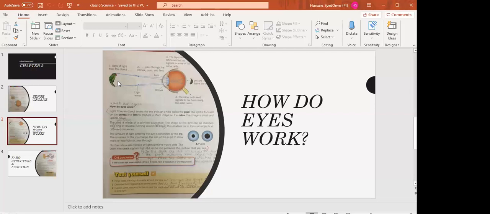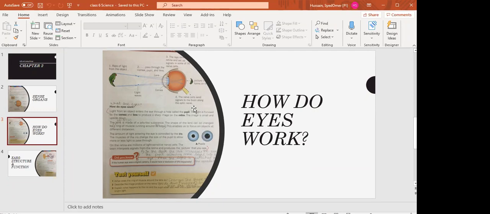Firstly, the rays of light from the object enter our eyes. They will strike the cornea, pupil, and lens. We have studied that the hole in the middle of the iris is called the pupil. As you can see over here, this black color is the pupil, and the colored part is called the iris.